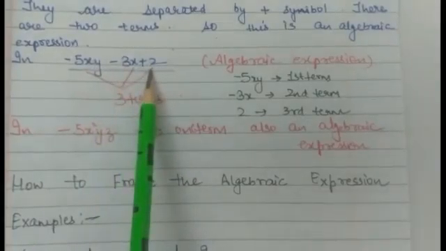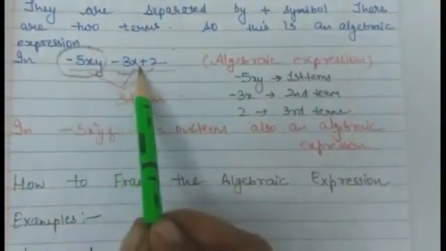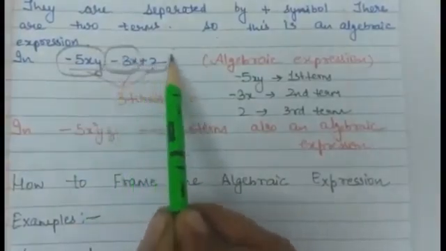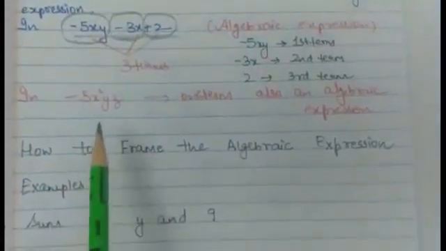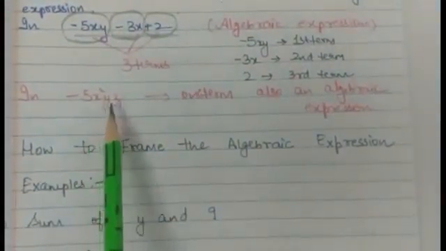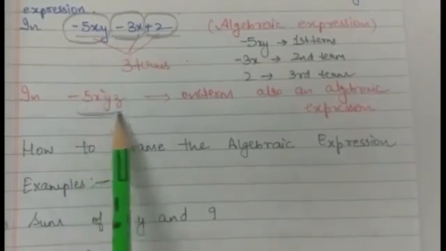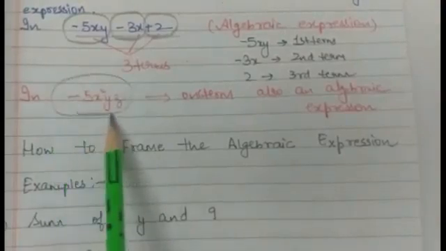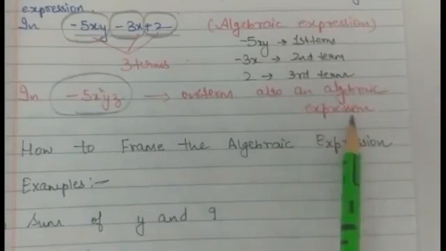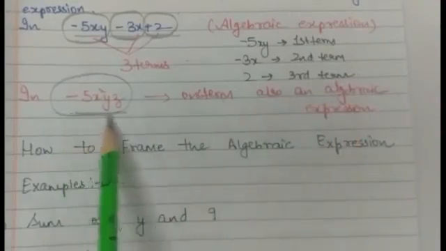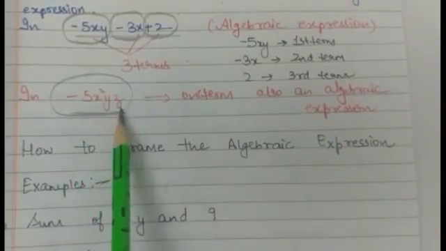There are 3 terms. This is the first term, this is the second term, and this is the third term. In minus 5x square yz, if you see, there is only one term. This is also an algebraic expression. Why? Because this contains a constant as well as variables.